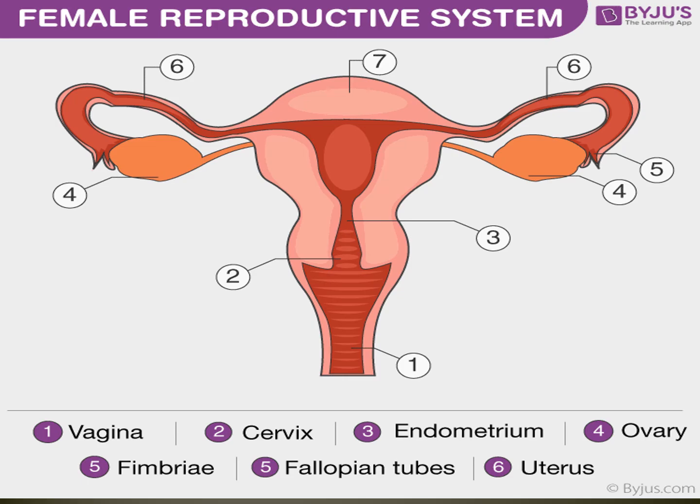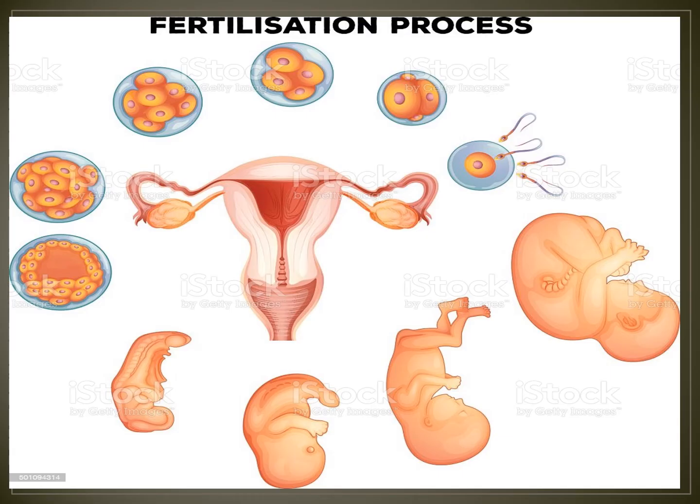Okay. Next, we have to see the fertilization process. Fertilization process in humans. Everybody see the picture.